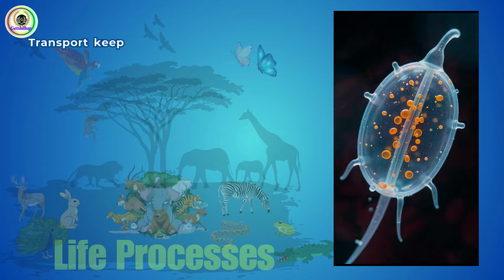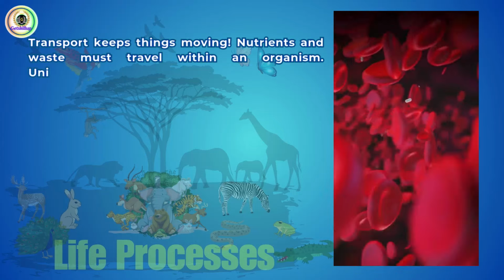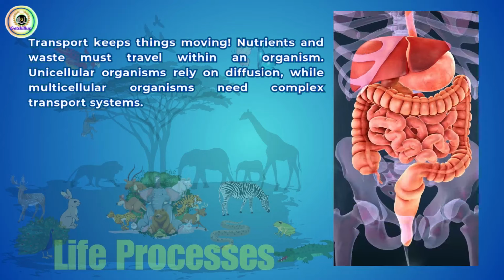Transport keeps things moving. Nutrients and waste must travel within an organism. Unicellular organisms rely on diffusion, while multicellular organisms need complex transport systems.